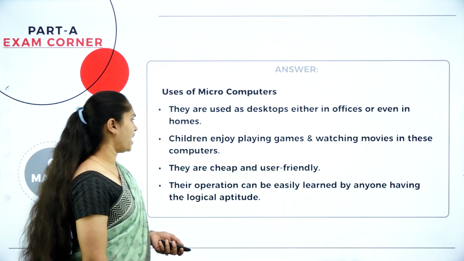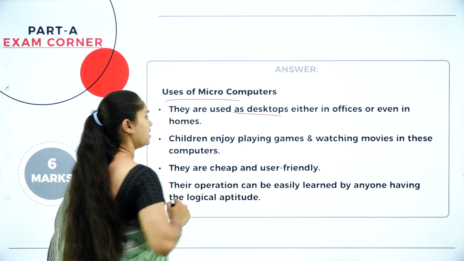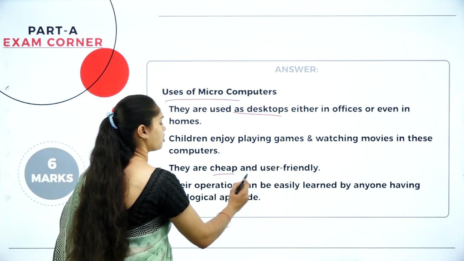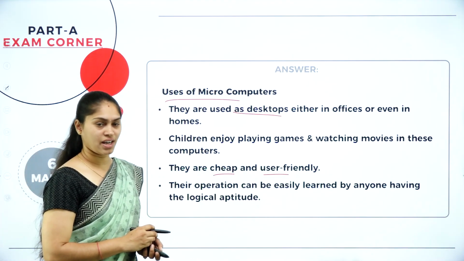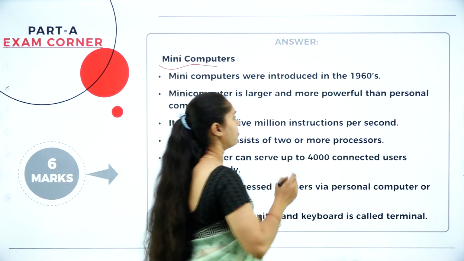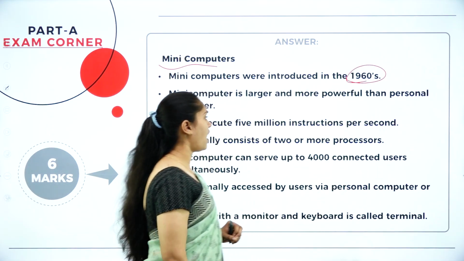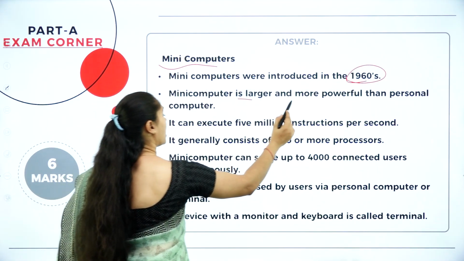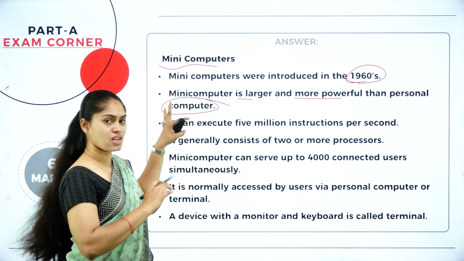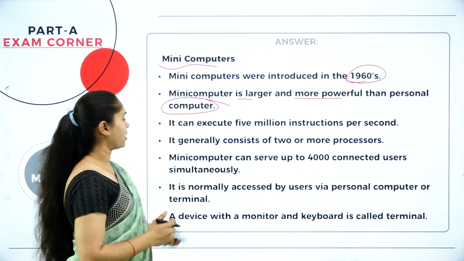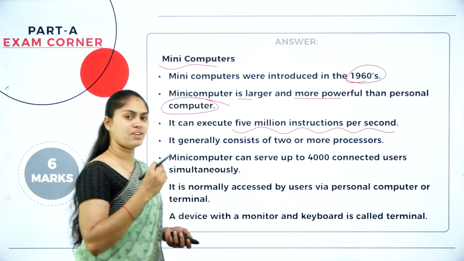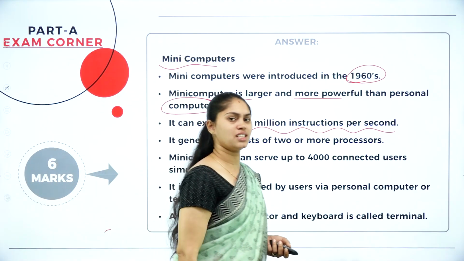Then it is used for the purpose of entertainment, and you can use it as a desktop in the office. So these are some of the examples, and moreover it is not so costly and it is user friendly. Next, what we have is the minicomputer. Minicomputers were invented in the 1960s, and are larger in size and more powerful than the personal computer. Minicomputers are more powerful than the microcomputer, and can execute 5 million instructions per second. Very, very important: how many instructions can be executed per second?